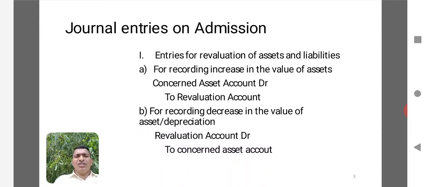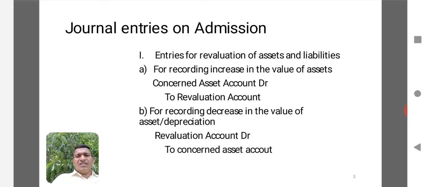When we are discussing the important stages in the accounting treatment of admission of a partner, we have understood that a revaluation account is one of the important accounts that we need to prepare. In that revaluation account, we bring the value of assets and liabilities to the true value. So when you are preparing a revaluation account, we can begin with the books of primary entry, that is the journal, and what are all the entries that are being passed in the revaluation account and in the books of the primary entry will be discussed now in this session.